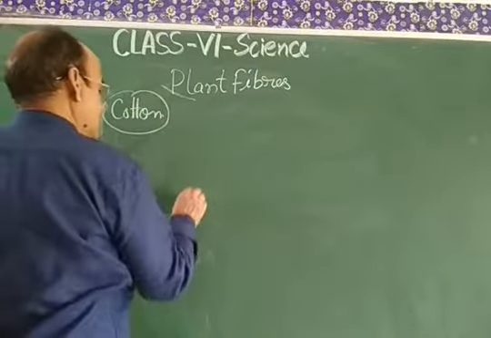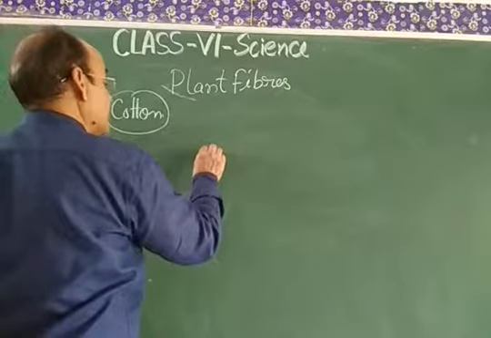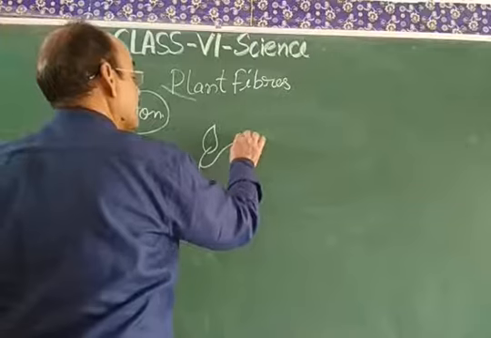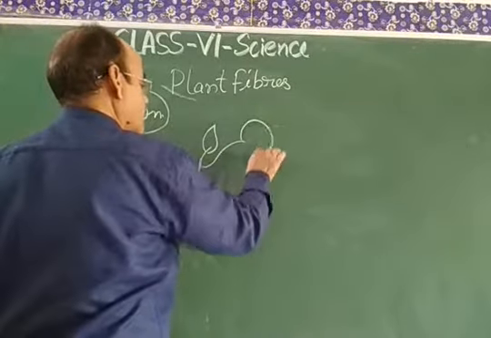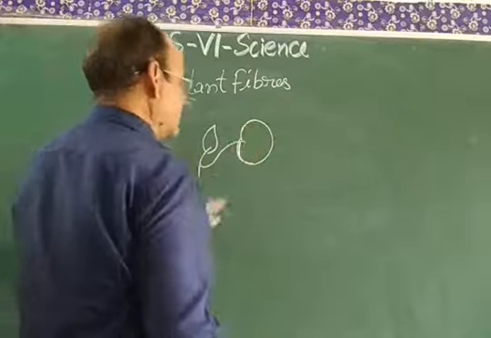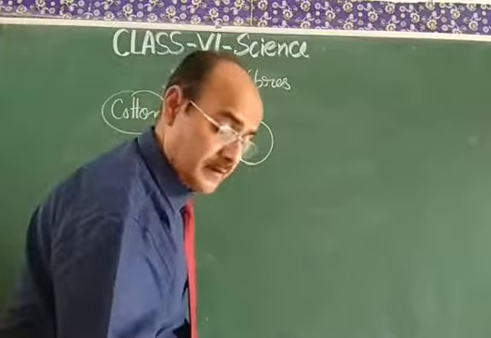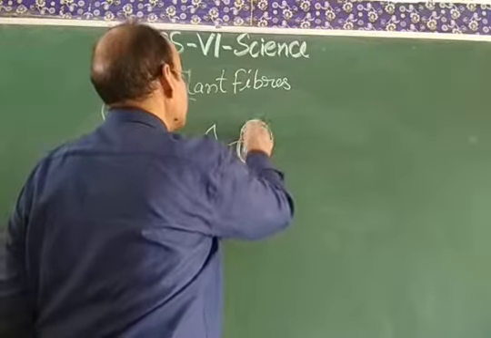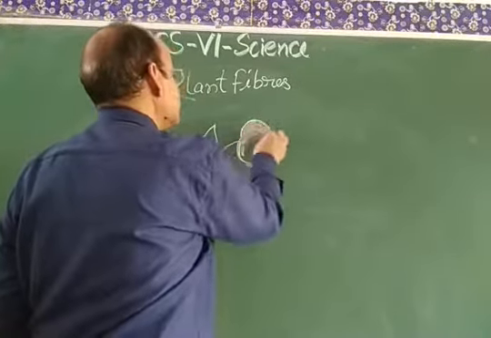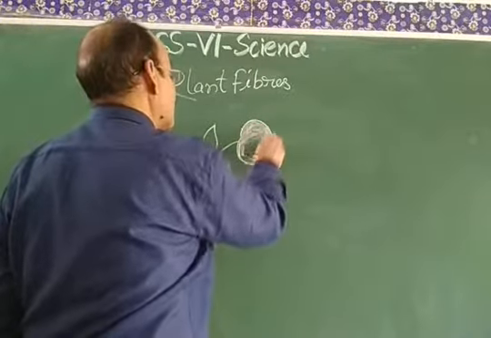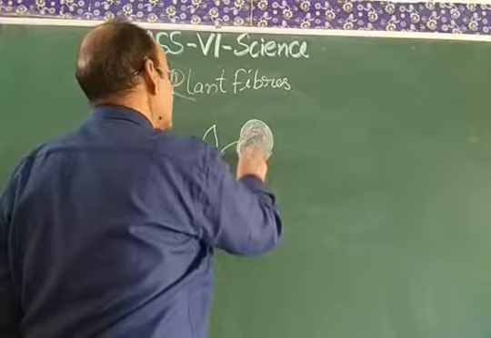Cotton is a plant which is having leaves and pocket of cotton. This is the bucket of cotton, and when this bucket of cotton gets matured, then it gets ruptured and the cotton will be isolated from this bucket.